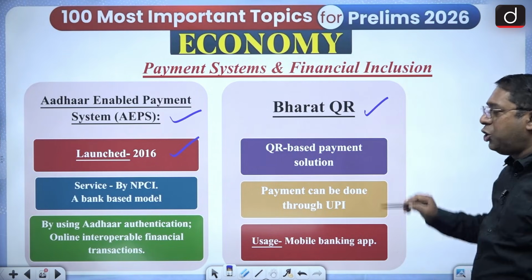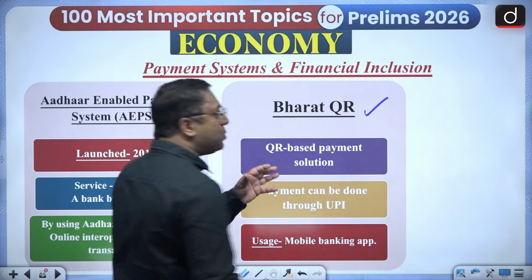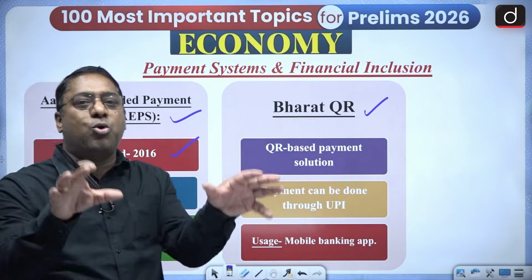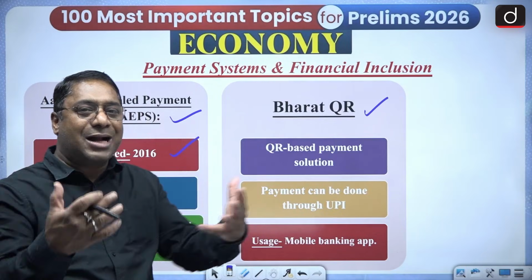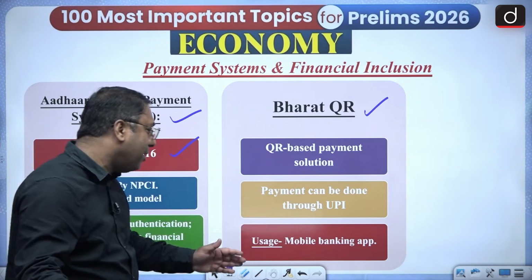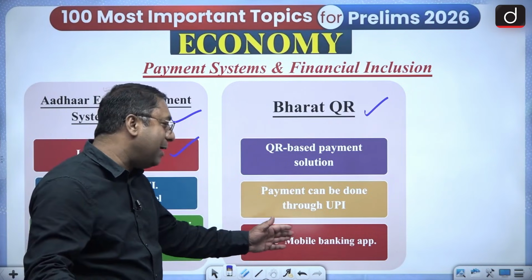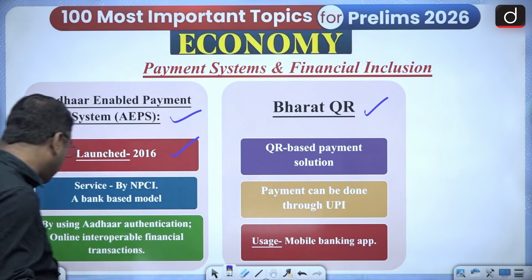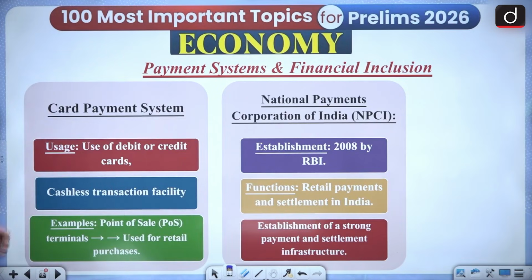Then there is a Bharat QR. This is a QR-based payment solution. There is a QR created, and from that you are doing the payment. And the payment can be done through UPI, and usage is mobile banking app, 24/7 is the availability. What about card payment system? Use of debit and credit cards, cashless transaction facility.